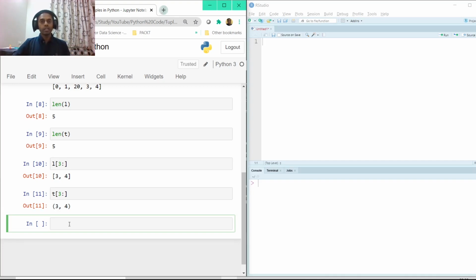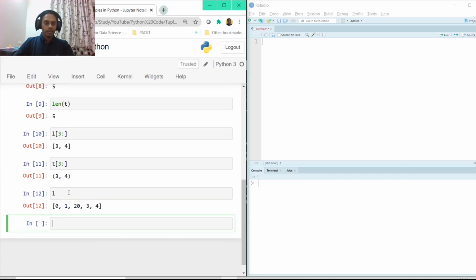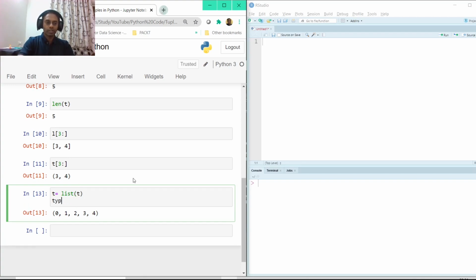But if you still want to make some changes in a tuple, the best way is to convert a tuple to a list, make the changes, and then convert that list back to a tuple. What I'm trying to say here is, if you have this tuple here and you want to change this second element, all that you need to do is convert the tuple to a list. So if I now just type t here, it's a list.